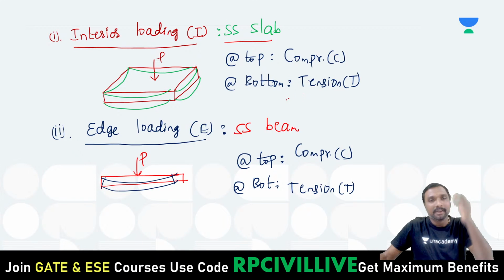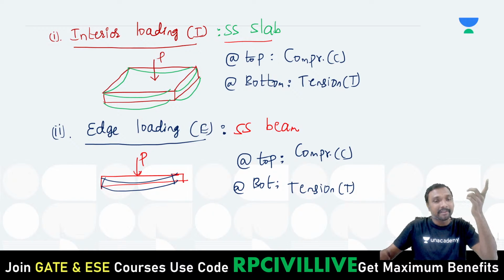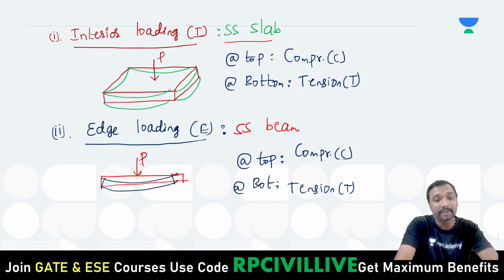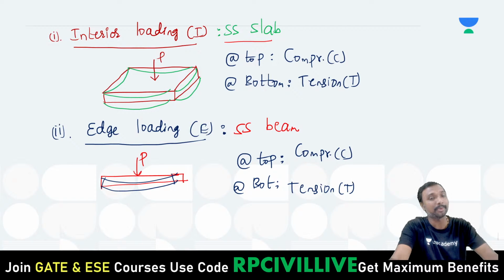Simply supported slab, right? Now what is that edge loading? Whenever you are applying the wheel load at the edge, it is behaving like a simply supported beam. So whenever it is a simply supported beam, you will be having top compression and bottom tension, obviously.